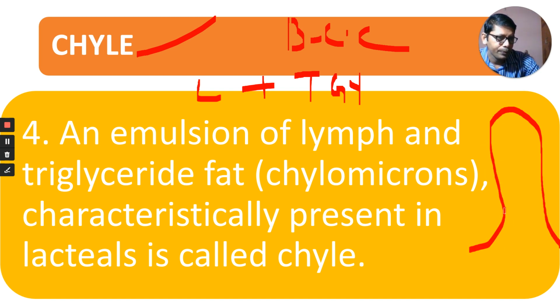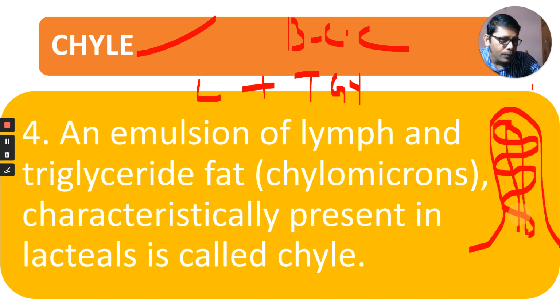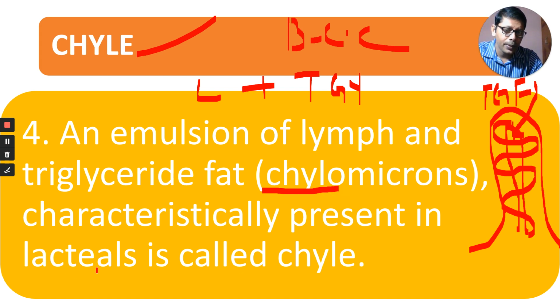Assume this is a villus. Inside the villus, there is a lymph capillary called lacteal, and there is a network of blood capillaries around it. Inside this lacteal, lymph is present. Now triglyceride fat is coming in from our intestine. Lymph plus triglyceride fat, otherwise called chylomicron, present in the lacteals, we call chyle. Chyle is equal to lymph plus triglyceride fat.